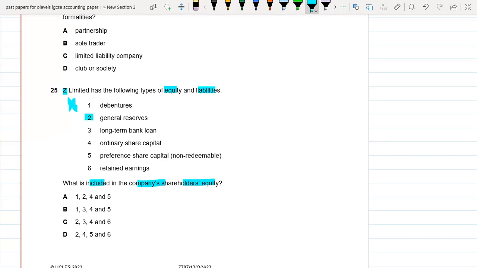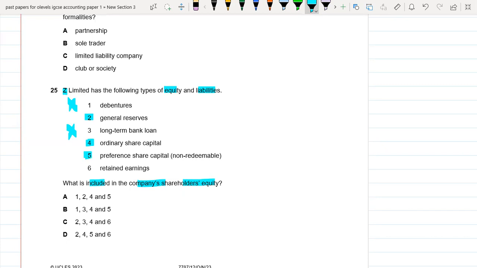Third, long-term loan. Again, this is part of non-current liability, not part of shareholder equity. So again, wrong. Ordinary share capital. Yes, this is again part of your shareholder equity. So this can be right. Preference share capital also is a part of shareholder equity. This can also be right.